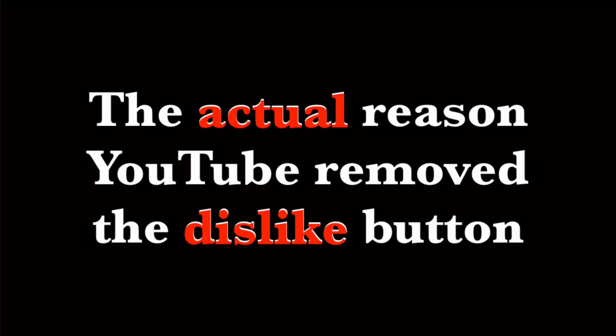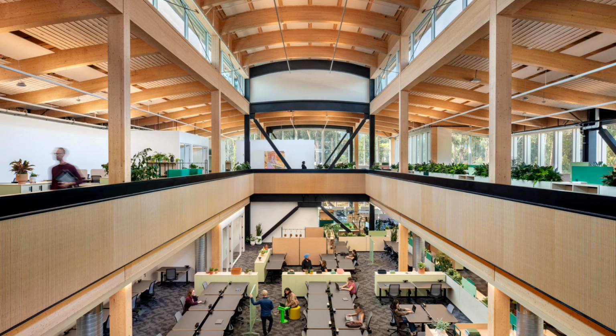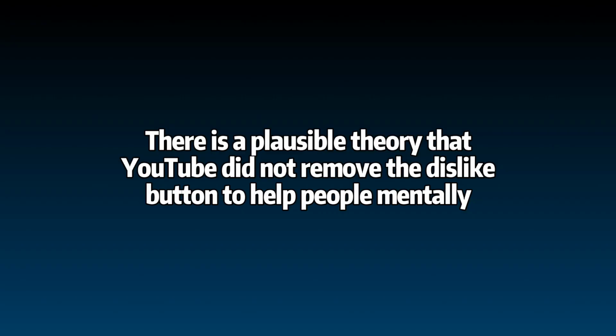Now here's the important bit. YouTube is a gigantic tech company that has the brains to figure out that removing the dislike button changes how people learn about videos. They know that there will be repercussions that make it harder for people to use the platform, and they know that small creators can still see the dislike counts, but they still rolled out the update. Even Jawed, the original creator of YouTube, commented on his dissent from the policy in Google's announcement video. There is a plausible theory that YouTube did not remove the dislike button to help people mentally, but they did it for profit.